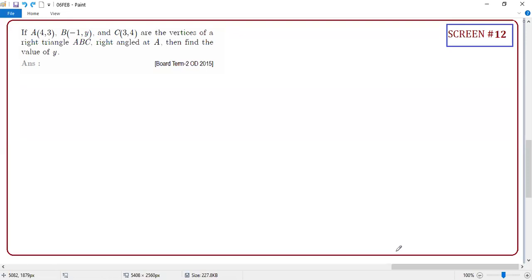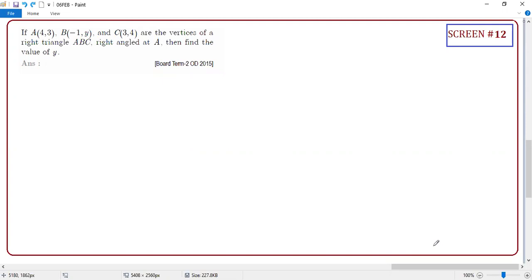Excellent, correct. What's the technique you have used? Hypotenuse square is equal to base square plus perpendicular square. But how do you know where your hypotenuse is? Sir, they told right angle at A, then A is the 90 degree, right, sir? The side opposite to the right angle is the hypotenuse. Excellent.